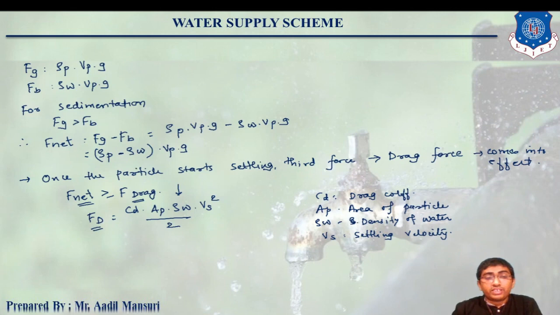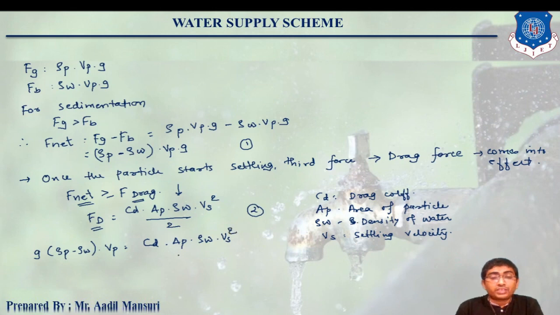So now let us equate the above equations, that is 1 and 2. So g into rho P minus rho W into Vp will be equal to CD AP rho W Vs square upon 2. Clear? Now, after overcoming drag force, the particle will attain terminal velocity and settle down.